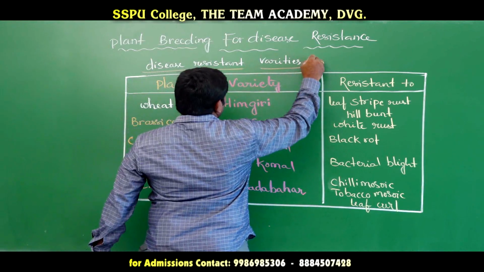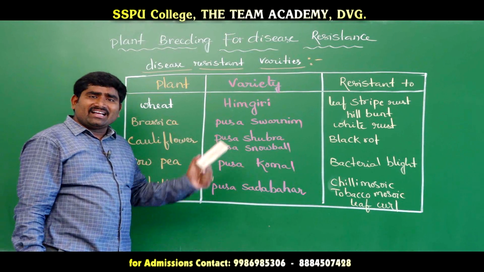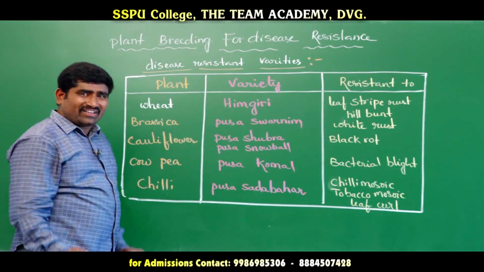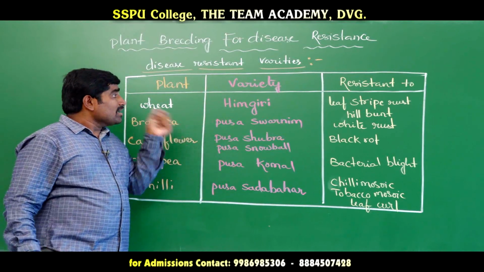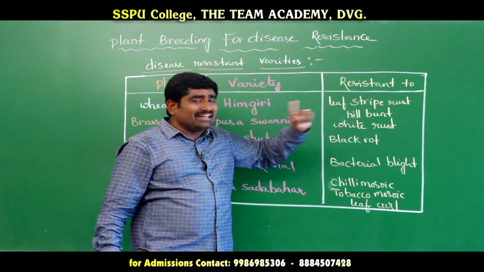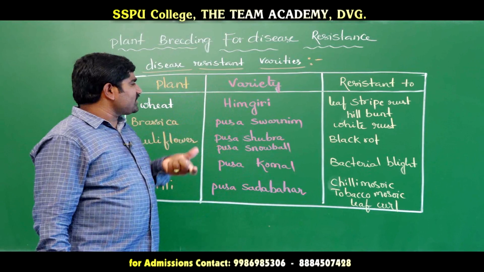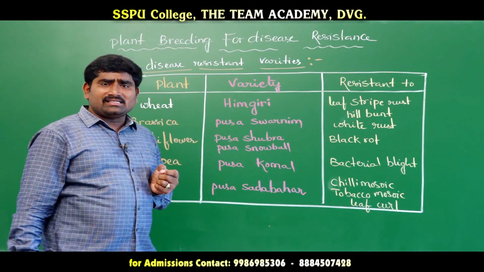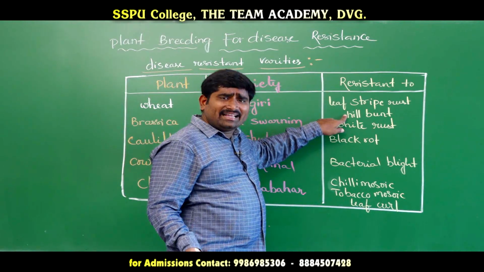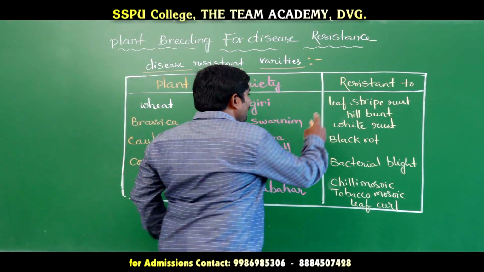Now we are seeing the disease resistant varieties. The wheat variety Himgiri is resistant to leaf stripe rust and heel bunt. For example, in some area the wheat plants are suffering with these two diseases.